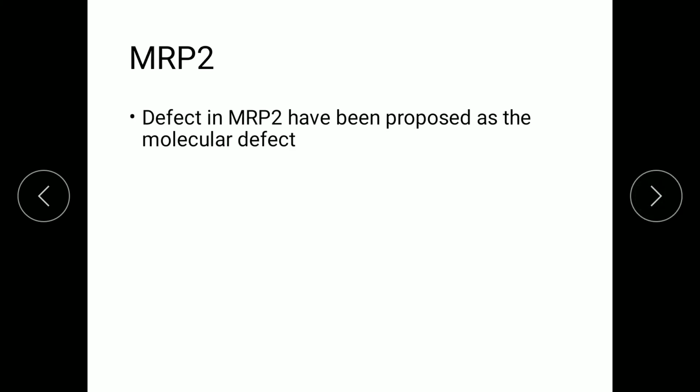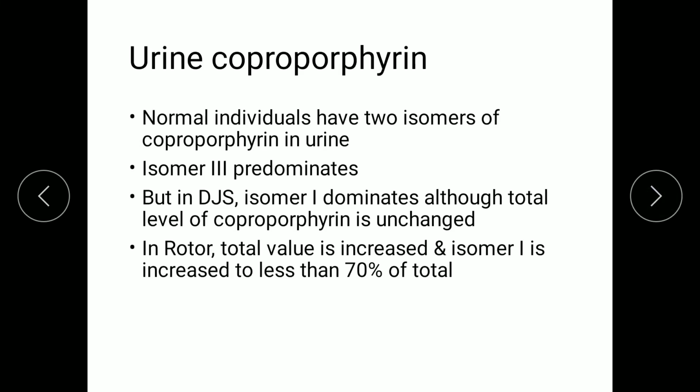Multidrug resistance associated protein 2 has been proposed as the molecular defect associated with this condition. Urine coproporphyrin levels. Normally we have urine coproporphyrin positive. Actually there are two isomers, 1 and 3, of which in normal individuals isomer 3 predominates, whereas in Dubin-Johnson and Rotor syndrome isomer 1 dominates. But isomer 1 contributes to more than 80% of the total urine coproporphyrin in Dubin-Johnson, whereas it will be less than 70% of the total in Rotor syndrome.